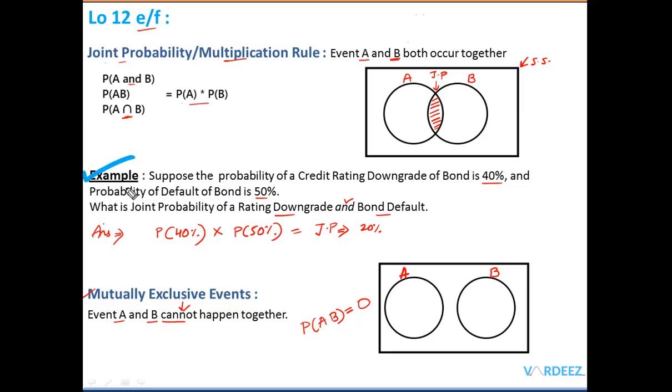Now in this particular example, if these two events, the rating downgrade of a bond and the probability of default, are mutually exclusive, the joint probability would simply be 0 because they will not intersect, as we can see here. So hopefully you get the idea about the joint probability and mutually exclusive events.